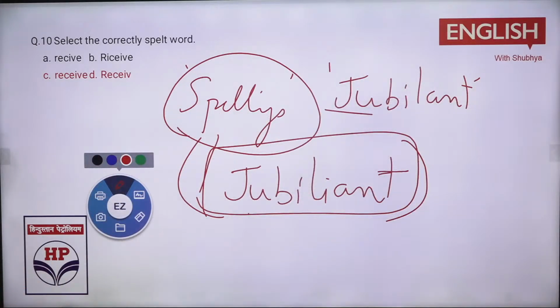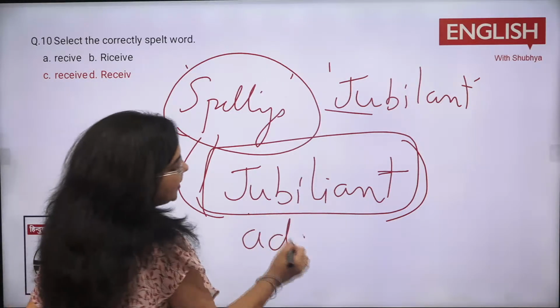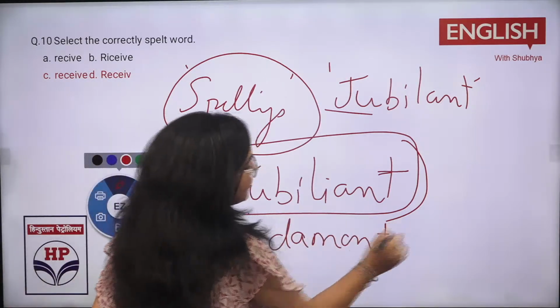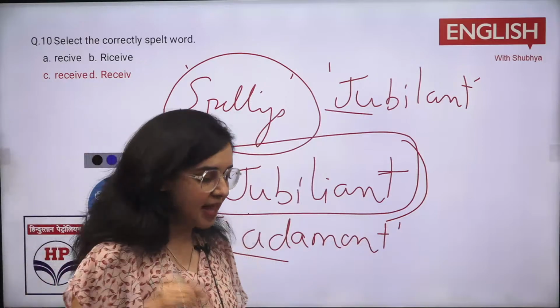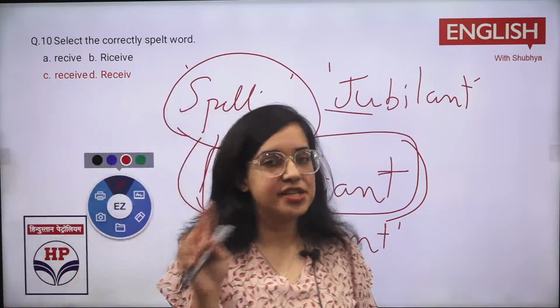What was the meaning of jubilant? Quickly type it. What was the meaning? Fast, fast, if anyone remembers. We had discussed two words at the back. Both were there. Adamant was also there, jubilant was also there. So just a reminder, whenever you are learning something new, revise it the very next day for 5 minutes.